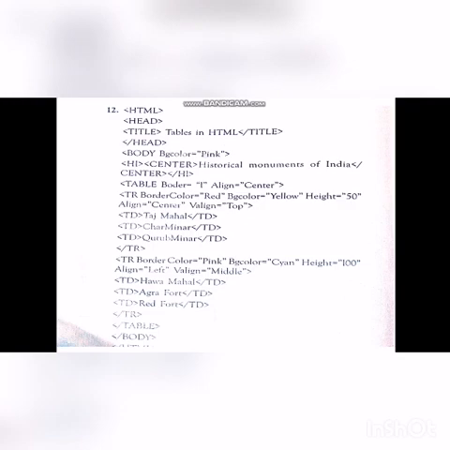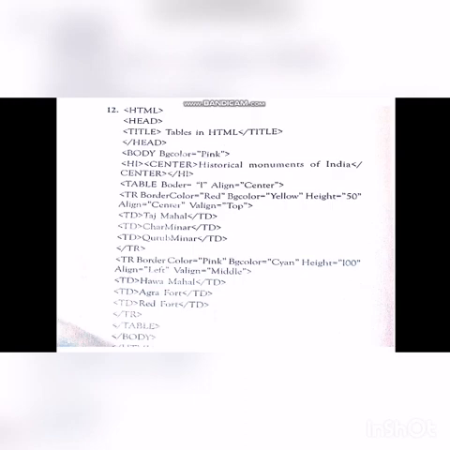Next, 12th question, write the HTML code to get the following output. Here 2 columns and 2 rows are given. First column, Taj Mahal and Hawa Mahal are given. Second column, Charminar and Red Fort are given. The diagram you can see in the question. For this, you have to write this type of coding.